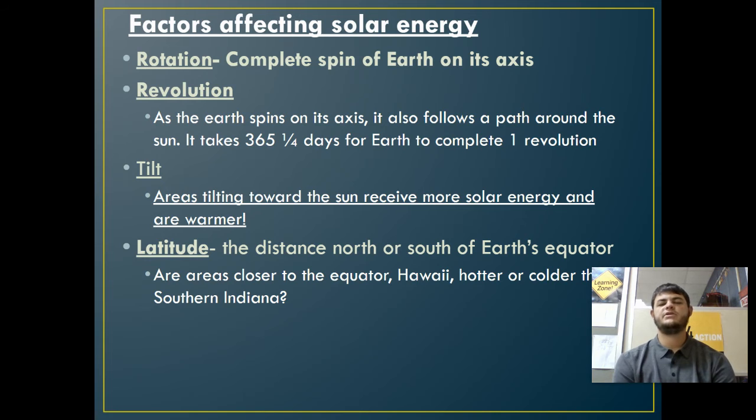Factors affecting solar energy: rotation, complete spin of Earth on its axis; revolution, as the Earth spins on its axis, it also follows a path around the sun. It takes 365 and 1/4 days for Earth to complete 1 revolution. Earth's tilt: areas tilting toward the sun receive more solar energy and are warmer. Latitude, the distance north or south of Earth's equator. Areas closer to the equator, like Hawaii, obviously would be hotter than southern Indiana, just because of their distance from the equator.